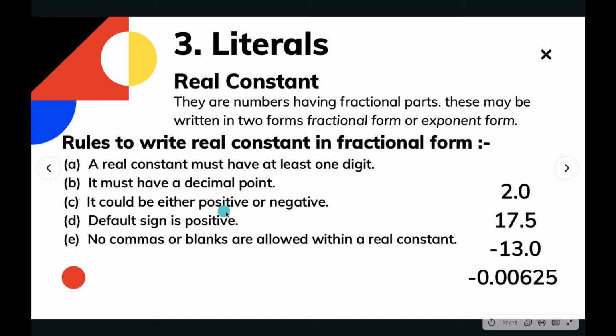It could be either positive or negative. The default sign is positive. Again, no commas or blank spaces are allowed within real constants, the same rule as the previous one. Here are the examples: 2.0. Clearly 2 will not be a real constant, it will be an integer constant, but 2.0 will be a real constant. Then we have 17.5, -13.0, -0.0625.